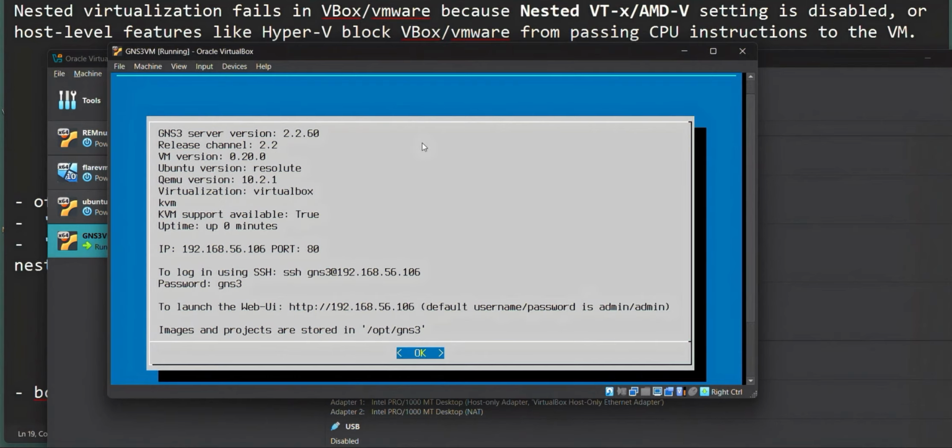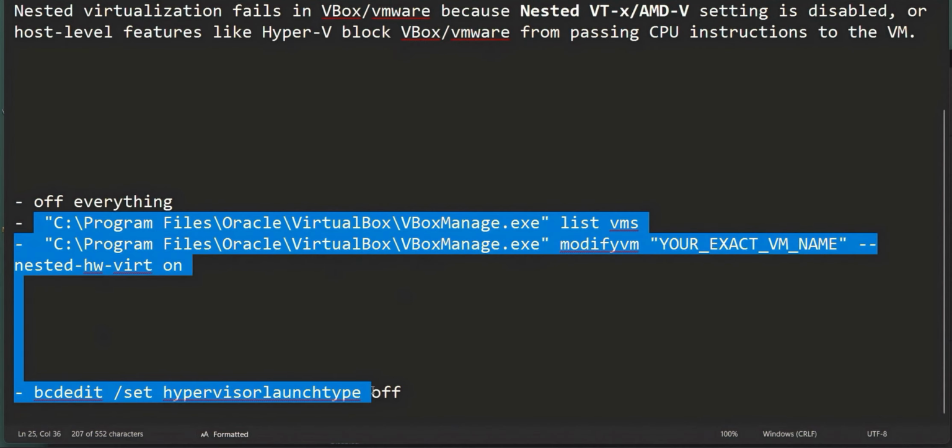Here you can see that my KVM support available became true because I already ran these three commands.